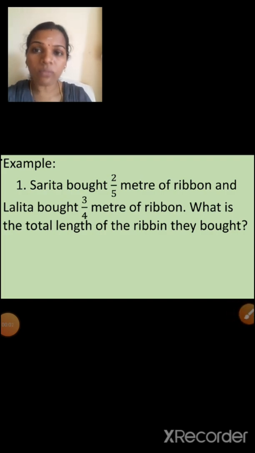Yes, now one more word problem we are going to solve. But this is not in your textbook. This is an extra sum we are going to solve now. I will read the sum now. You have to tell what we have to do. We have to add or subtract. You have to tell. Okay.